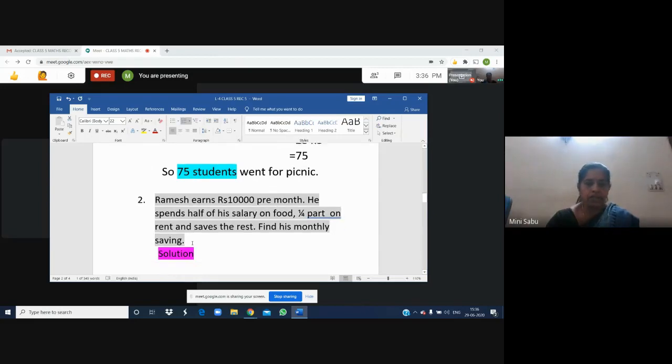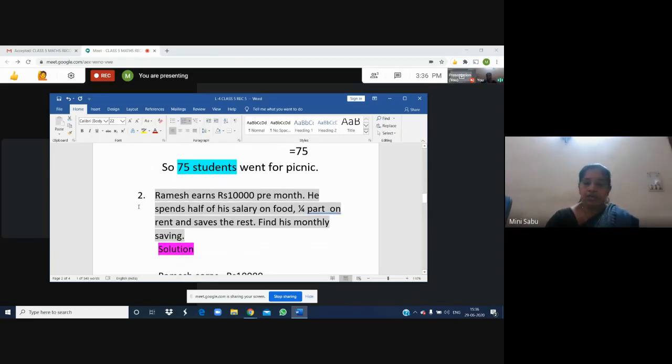Okay, children? Then we are going to the second question. Ramesh earns rupees 10,000 per month. He spends half of his salary on food, 1/4 part on rent, and saves the rest. Find his monthly saving. What is his earning? He earns rupees 10,000 in 1 month and he has to spend money for food. So he spends half of his salary. Half I gave you in spelling.